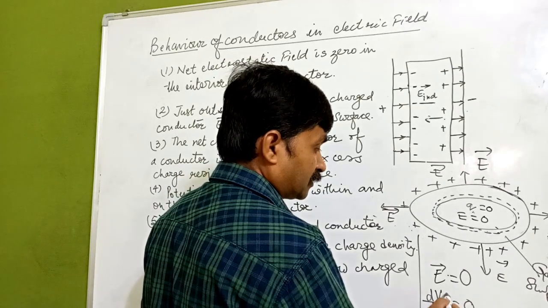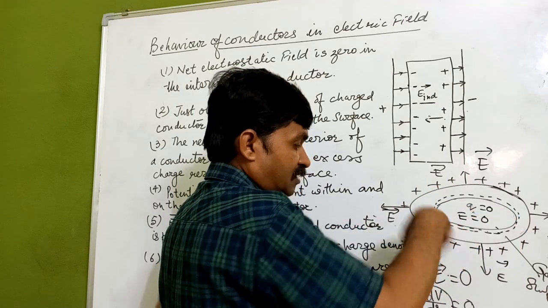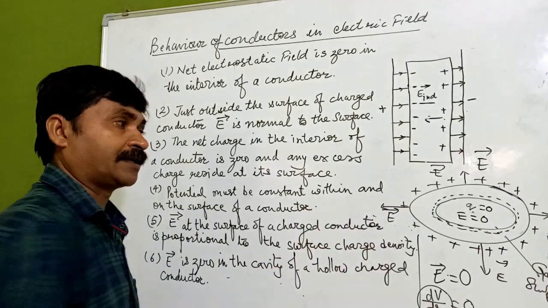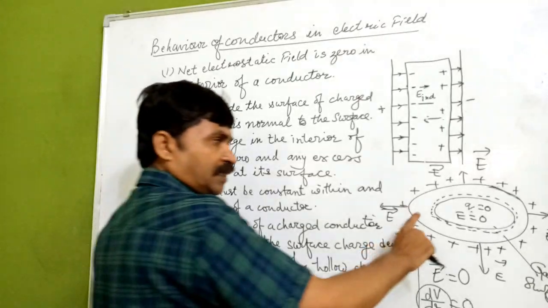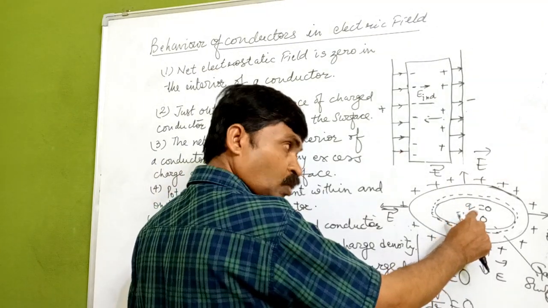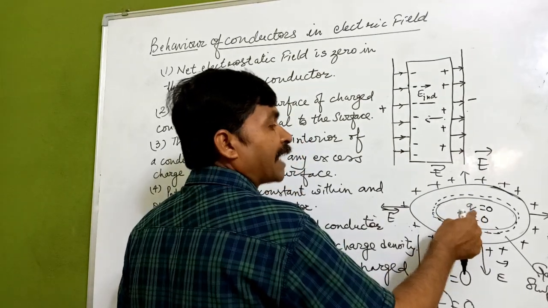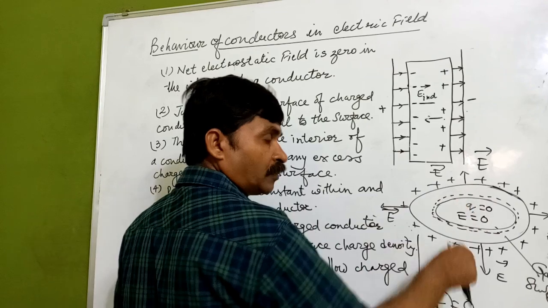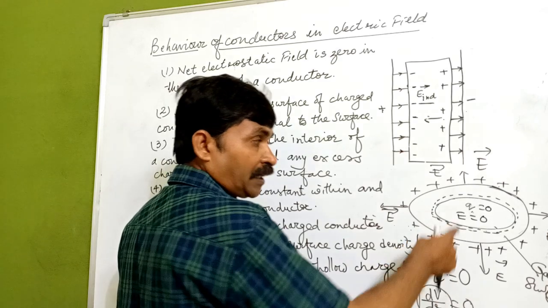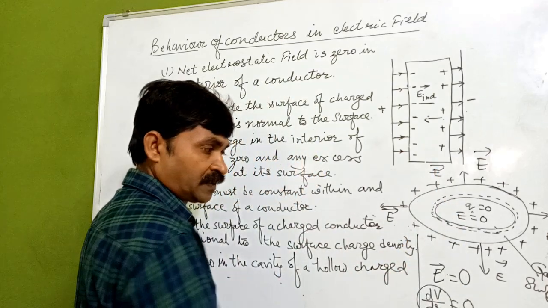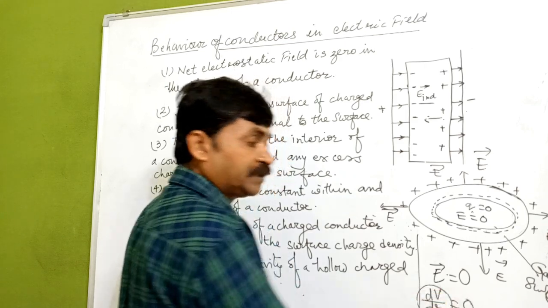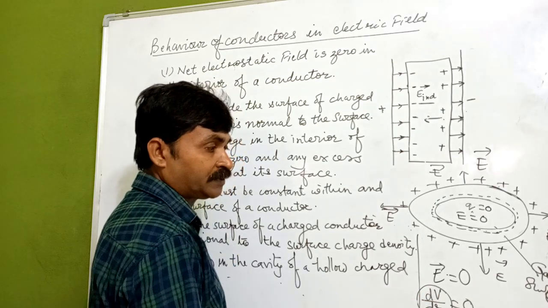Now what are we getting? It means that the electric potential throughout the surface is going to be constant for a hollow charged conductor. Simply we can understand it like this. It is a hollow conductor inside which there is no charge. If there is no charge in a closed surface, according to Gauss's theorem, the electric field is zero. And if E is zero, it indicates that dV upon dr is also zero.